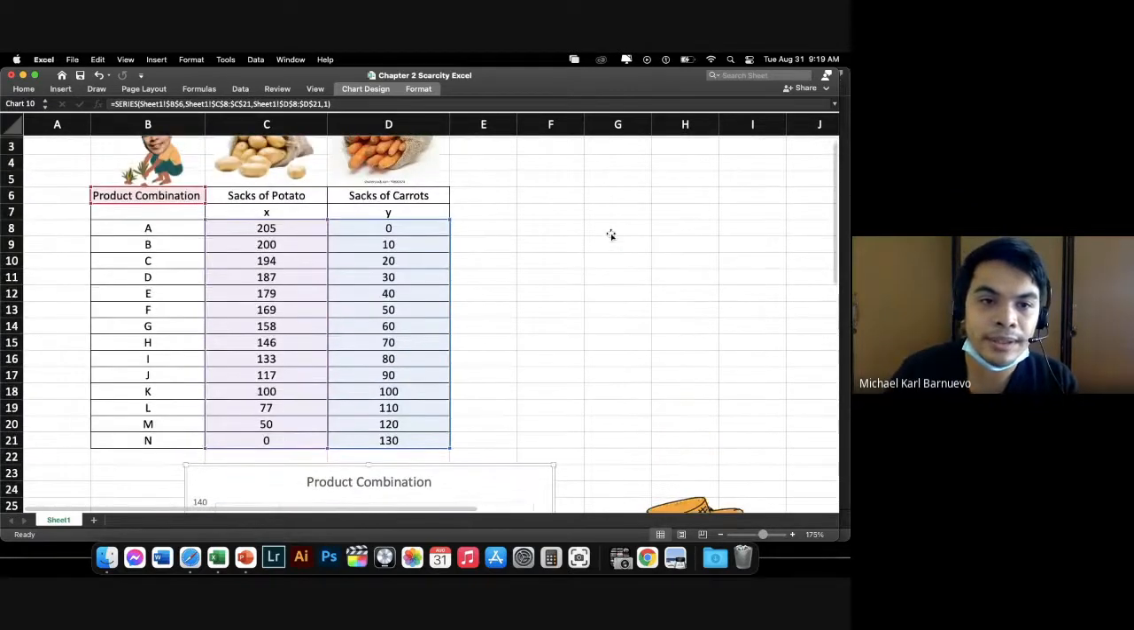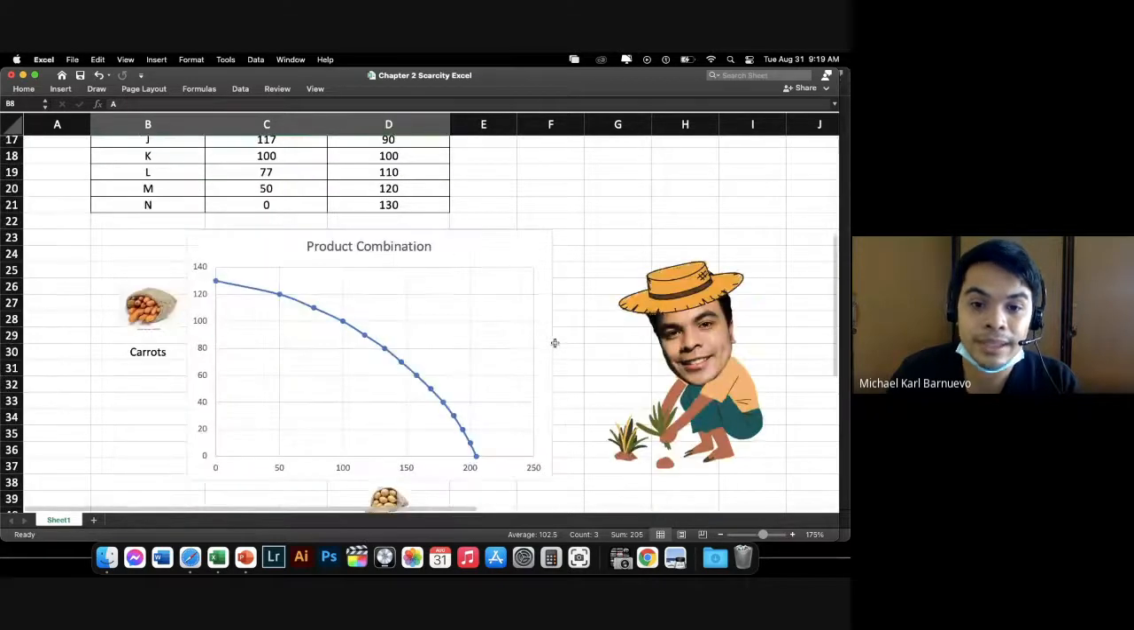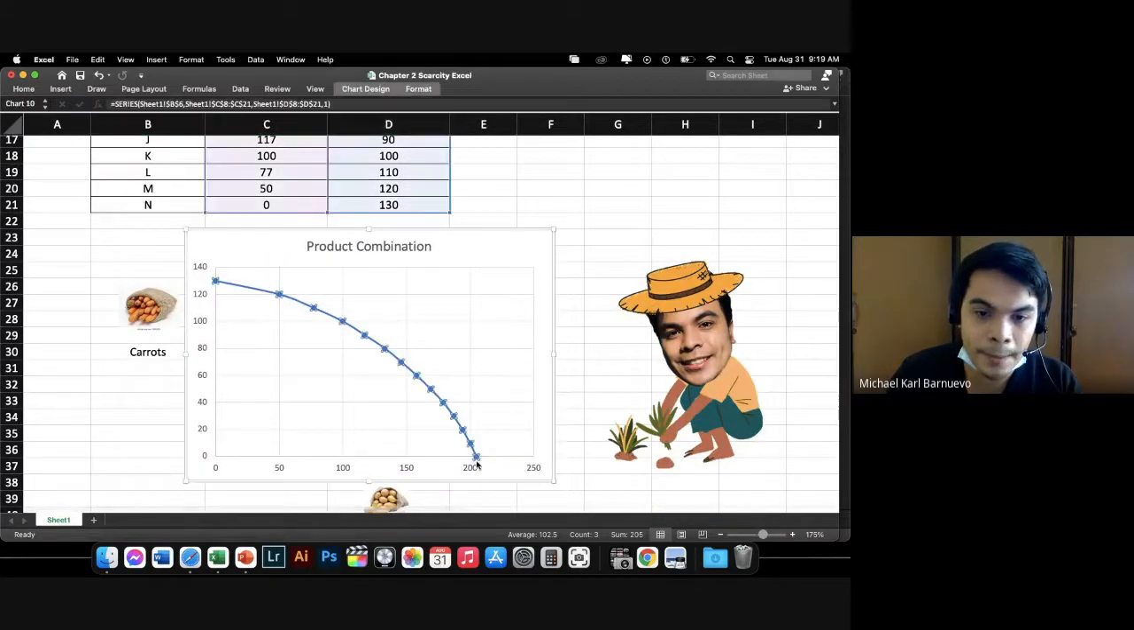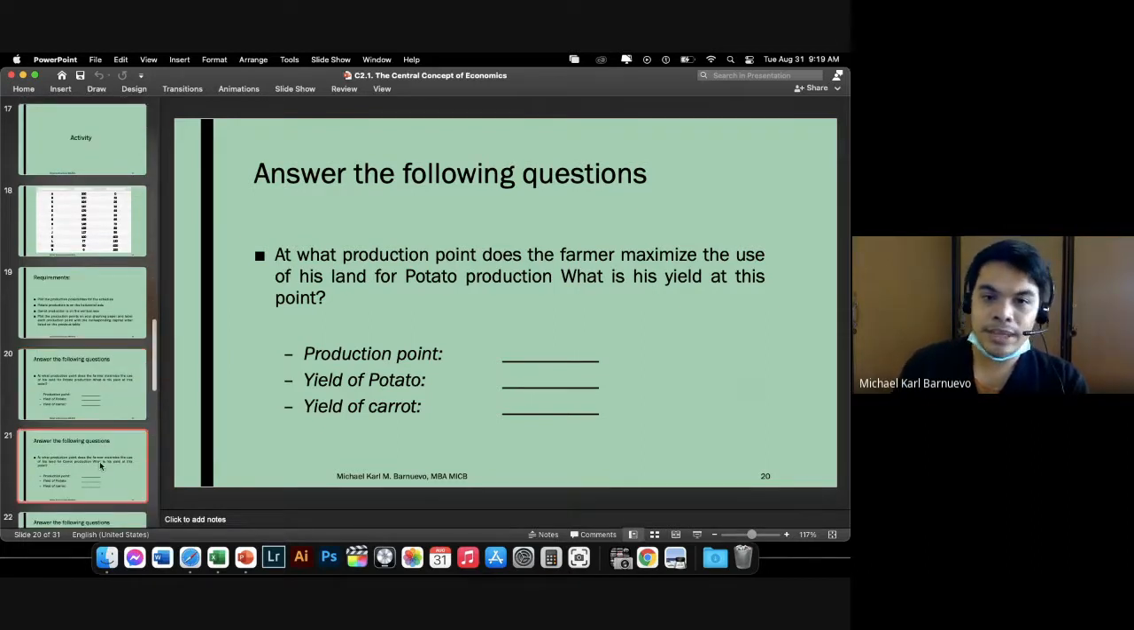If you go here, the highest yield of potato is combination A. We will produce 205 sacks of potato. So my decision is here. Alright, so we have already answered the first question. Production point, A. Yield of potato, 205. Yield of carrot is 0. So, the farmer now has an idea how much he needs to produce. Alright. Now to the second question.